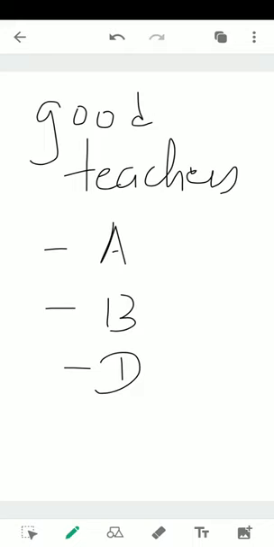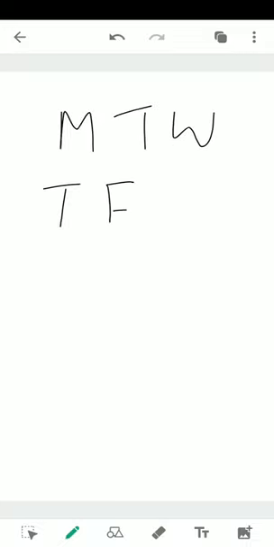So a set has to be well defined. It should not change from person to person. It should always remain the same. For example, if I say, list out the days in a week, they will always be Monday, Tuesday, Wednesday, Thursday, Friday, Saturday, and Sunday. Will it change over the person? No, right? For person one and person two, it will be the same. I hope this is clear. A set is a collection of well-defined objects.